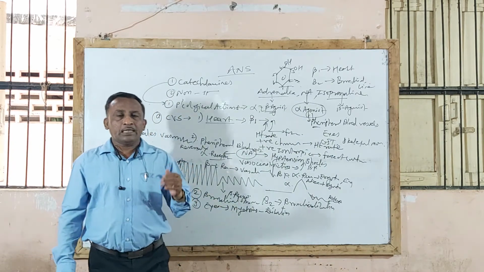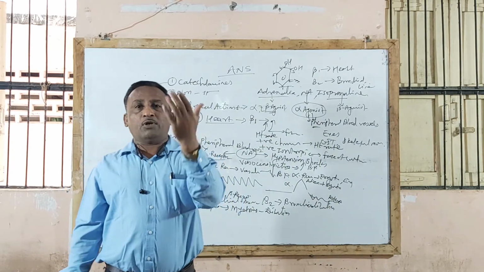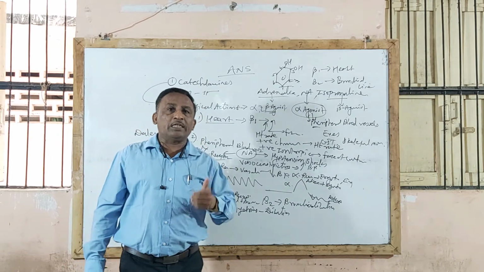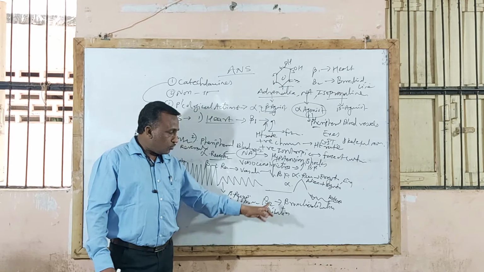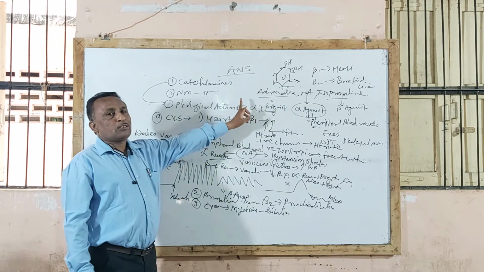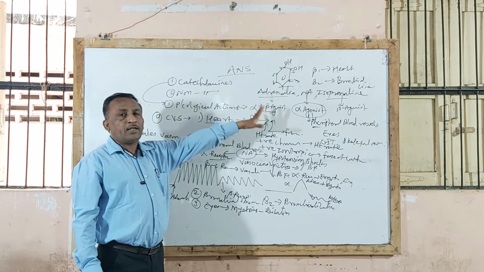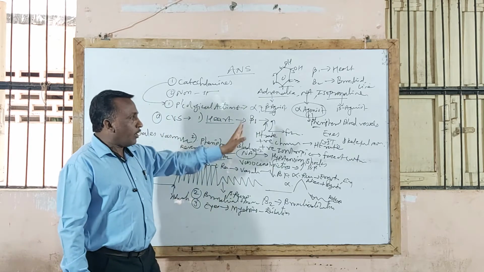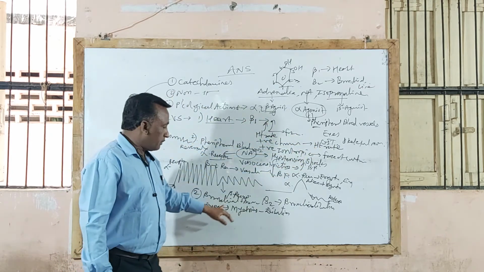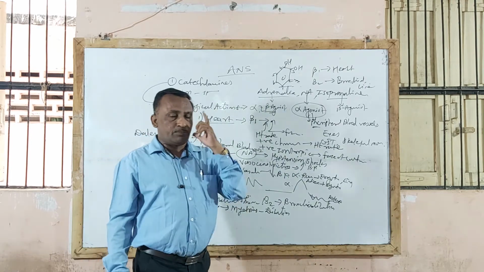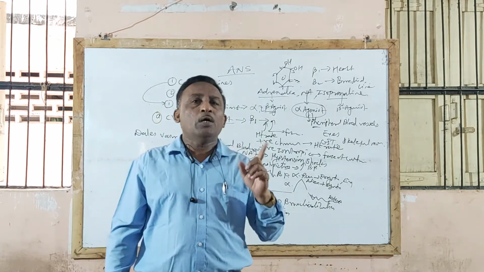Such an individual can see only far away objects, he cannot see nearer objects. Remember that all sympathomimetic drugs, adrenaline or noradrenaline, act on the eyes, that is on alpha receptor, since eyes contain alpha receptor. So by acting on alpha receptor, these drugs cause mydriasis, that is dilation of pupil.